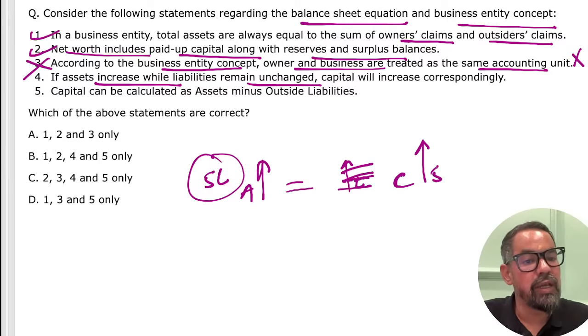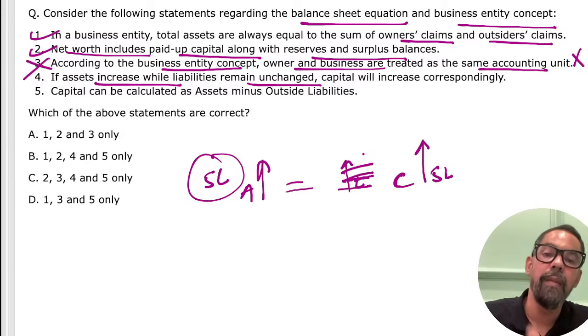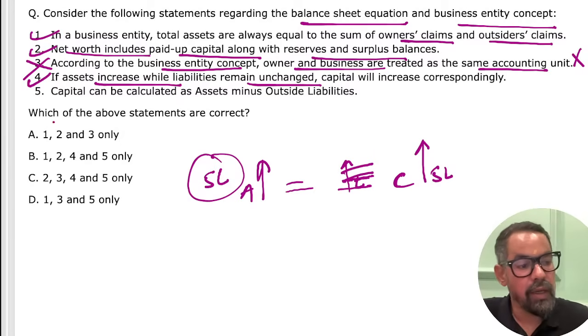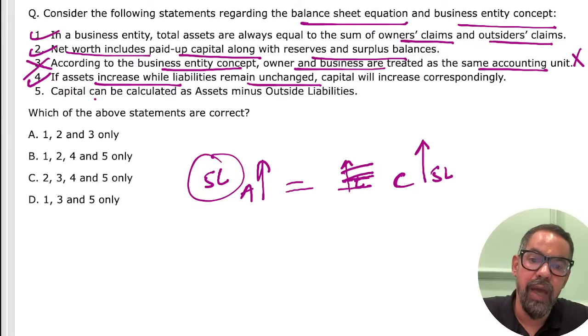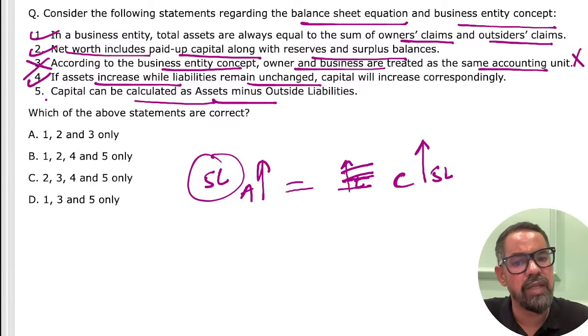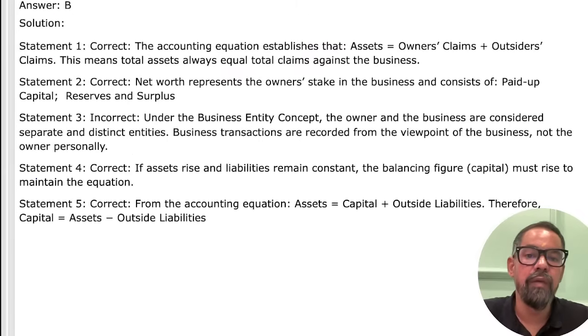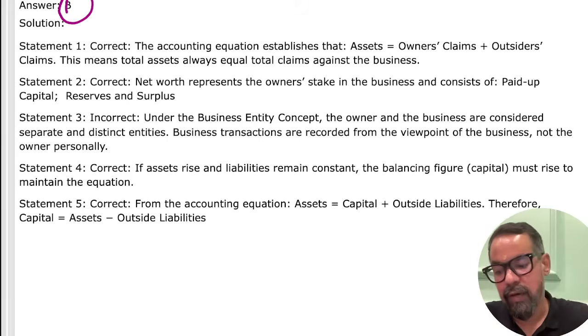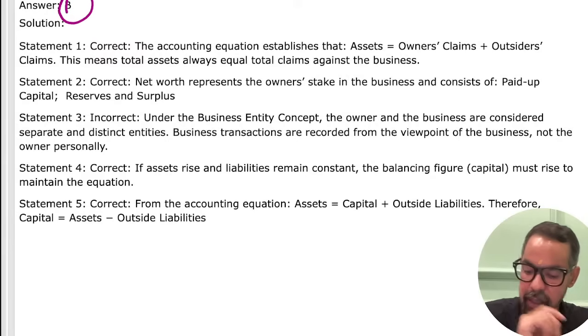That means there is an increment of 5 lakh rupees in capital contribution by the owners, 100% true, right? Next statement is capital can be calculated as asset minus outside liability, true. So 1, 2, 4, 5 means option B will be the right answer for this particular one. Very good, guys. Well done. Everyone mark the correct answer for this particular one.